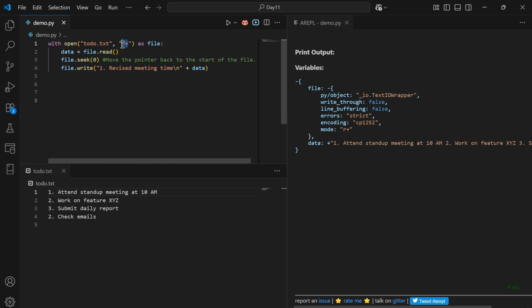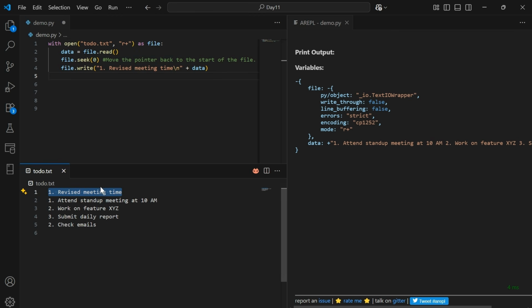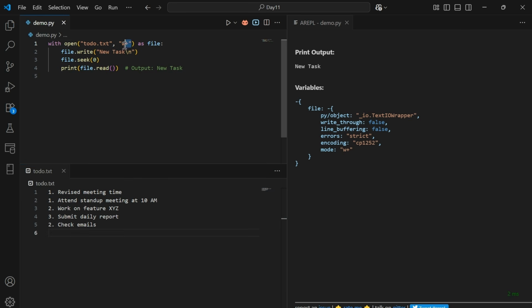Next one is r plus. The r plus mode allows both reading and writing without erasing the existing content. It first reads the entire content, then this seek of zero method moves the pointer back to the beginning and prints a new line. That is, revised meeting time would be added at the start of the todo.txt file. If I try to execute it, you can notice that revised meeting time has been added at the start of the todo.txt file.